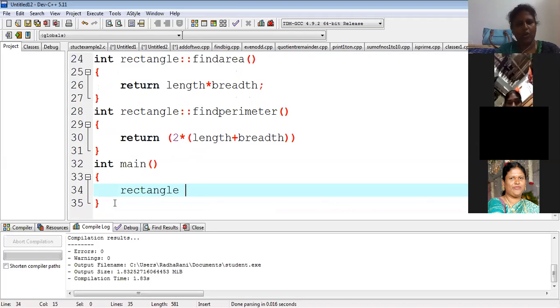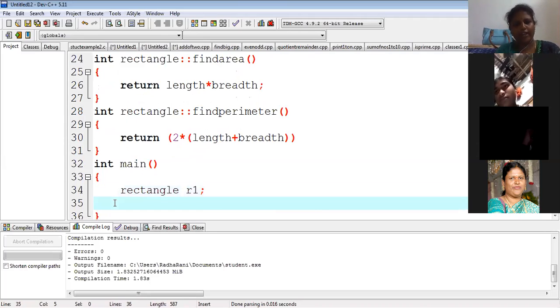So rectangle, now I am giving R1. R1 is the object of type rectangle. Now I can call each and every function of this R1. First of all, we have to call get details only, without reading this breadth. This is some common sense you have to use here. You can call R1 dot find parameter directly also, but is it reasonable?